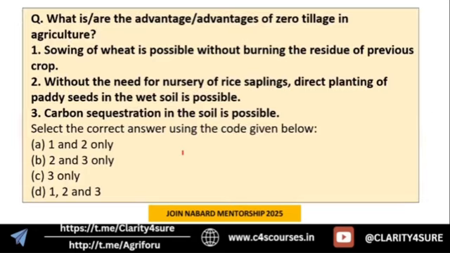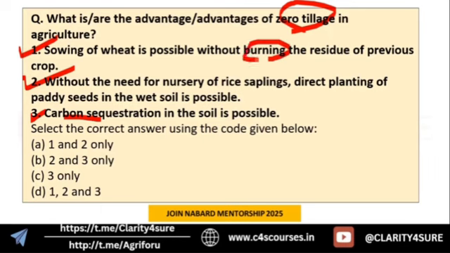Next question is on the advantages of zero tillage. The first statement: sowing of wheat is possible without burning the residue of the previous crop. Second: without the need for a nursery of soil seedlings, direct planting of paddy seed in wet soil is possible. And third: carbon sequestration in the soil is possible. Yes, without a nursery we can directly plant the paddy seeds, and sowing of wheat is done without burning the residue. So all the options are correct.